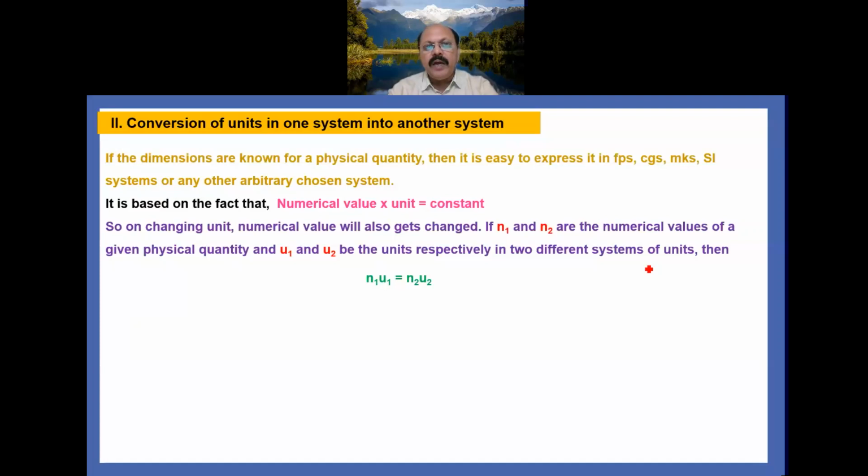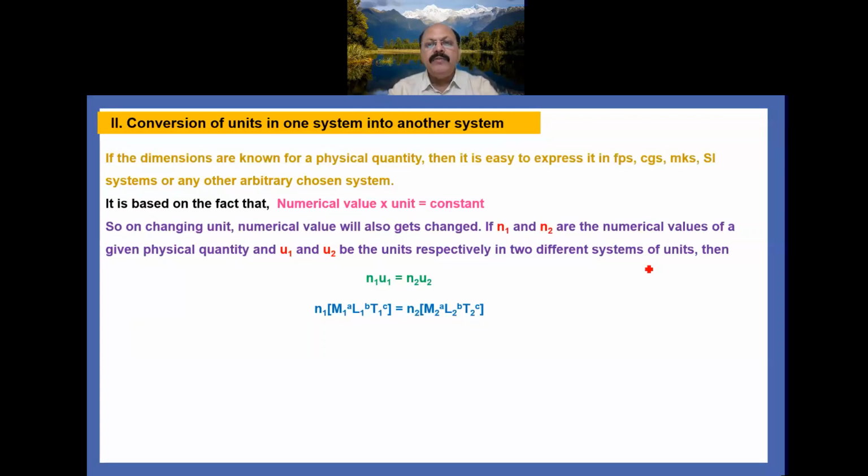So we have to convert by using the dimensional analysis concept. How can you do it? First we write the unit in terms of the dimensional formula of the physical quantity. That is, [M1^a L1^b T1^c] within square brackets, with its dimensions raised to the powers: mass a, length b, time c.